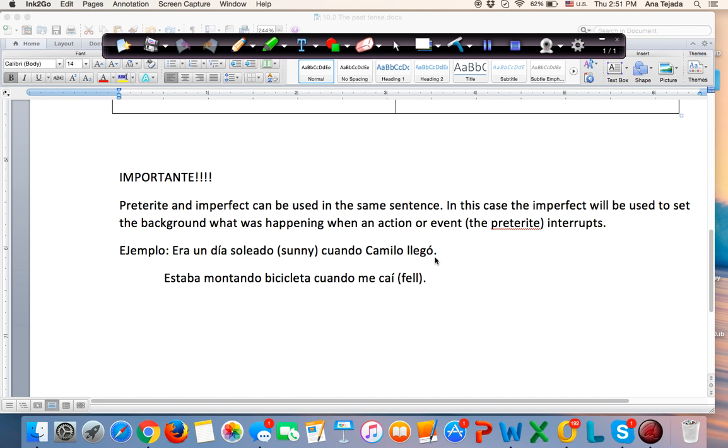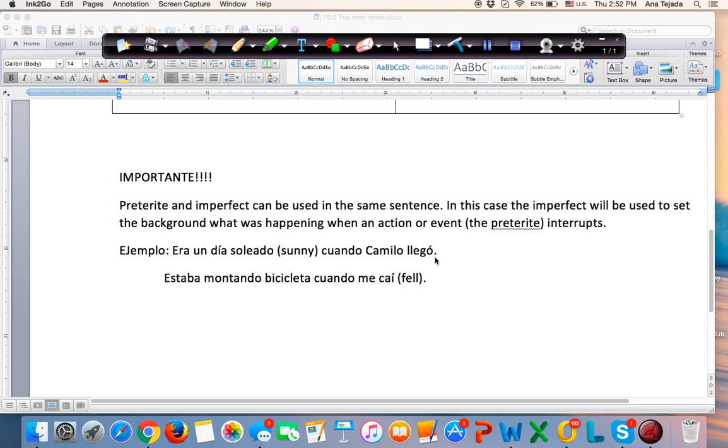Estaba montando bicicleta cuando me caí. I was riding a bike when I fell. Again, notice how I'm saying what was happening, what I was doing, how I felt, how it looked, when this other thing interrupts.